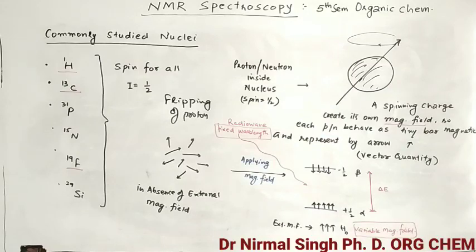So to get the NMR spectrum, to get a peak, there must be a flip. And for flipping, the distance between the two must be in resonance with the wavelength, because we can't change the wavelength of the incident light. That is fixed. What is in our hands is that we can change the external magnetic field. So we change it in such a way that the transition becomes in resonance with the incident light. When this happens, the flipping takes place, and we get one peak in the NMR spectrum. Again, when we get another flip, we get another peak.